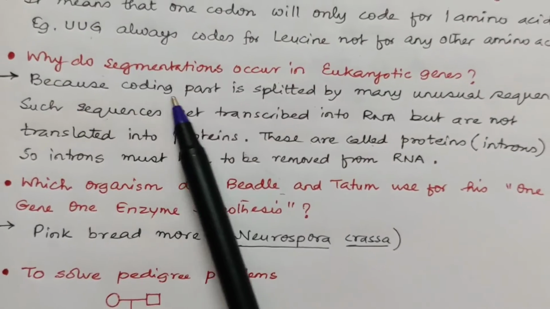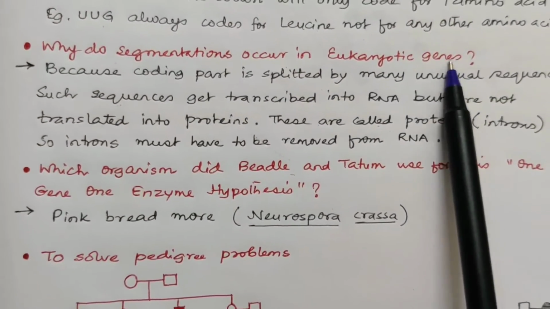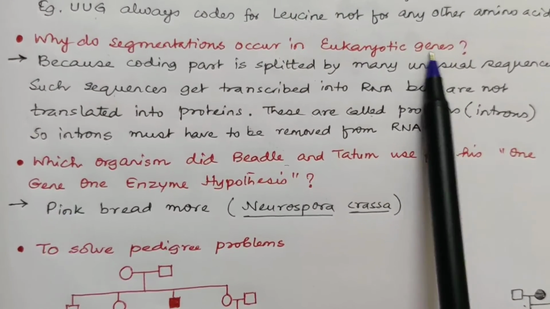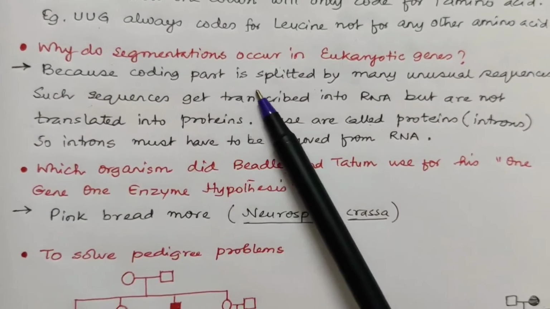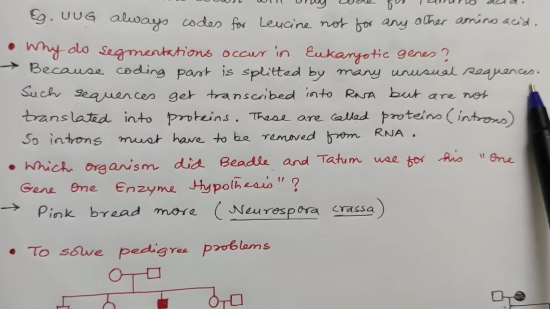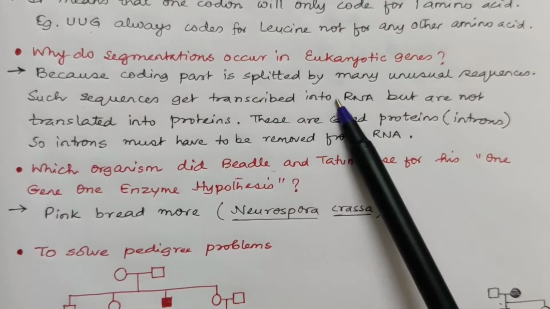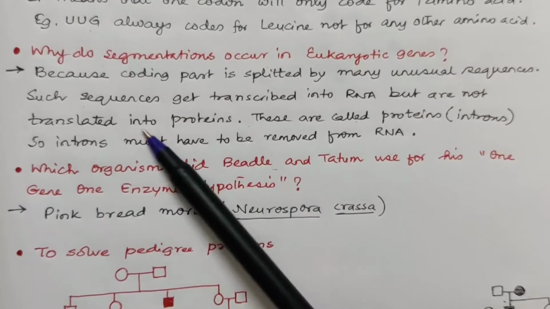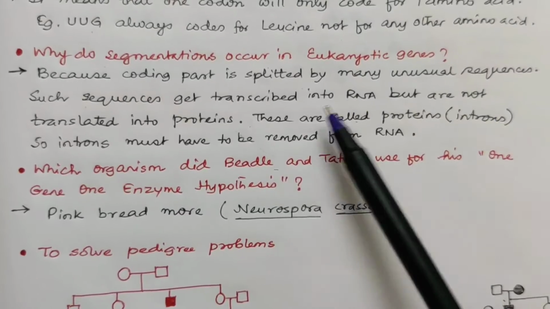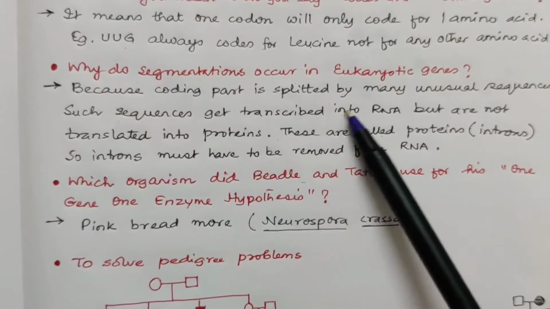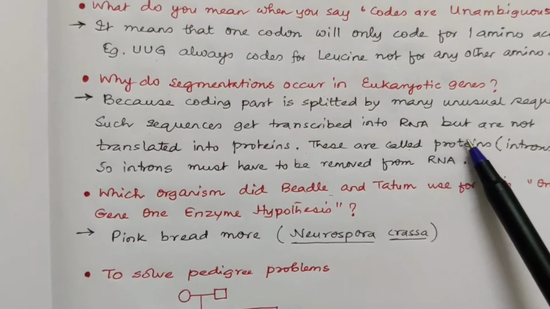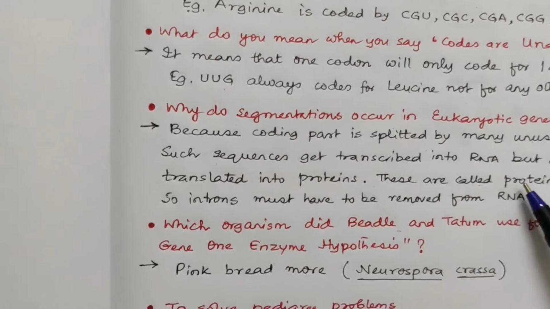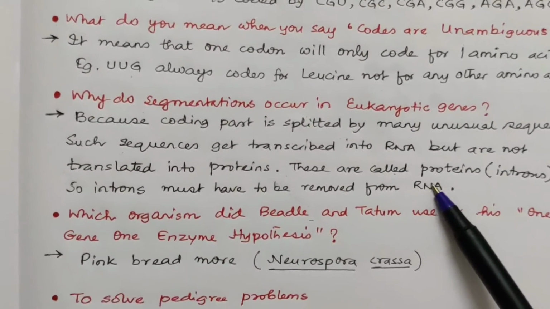Next question is, why do segmentations occur in eukaryotic genes? Means after formation of RNA, why does segmentation occur? It occurs because the coding part is split by many unusual sequences. Such sequences get transcribed into RNA but are not translated into proteins. These parts that are not translated into proteins are called introns. The introns must be removed from RNA in order to form a complete mRNA.